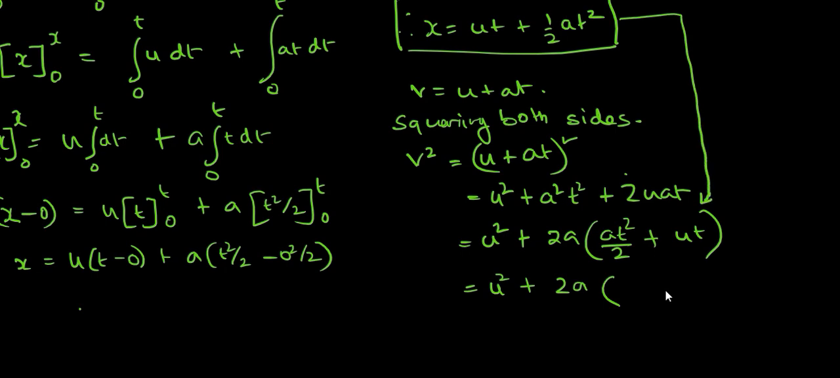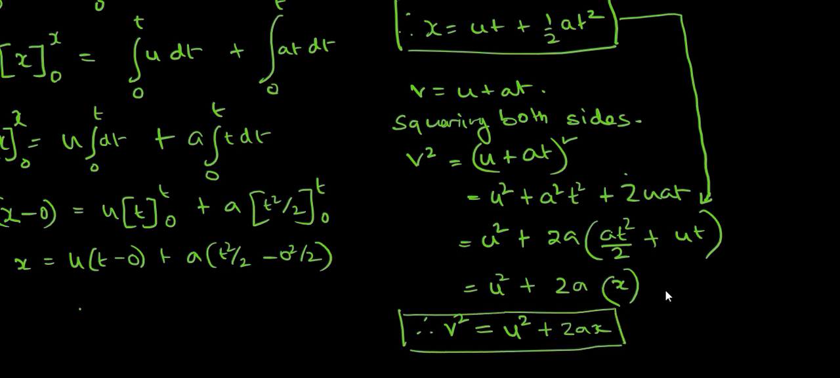So hence we have the third equation of motion, that is v square is equal to u square plus 2ax. So this is how by integration you can derive all these three equations of motion which we have obviously studied in earlier classes. So that was about the derivation of the equations of motion.